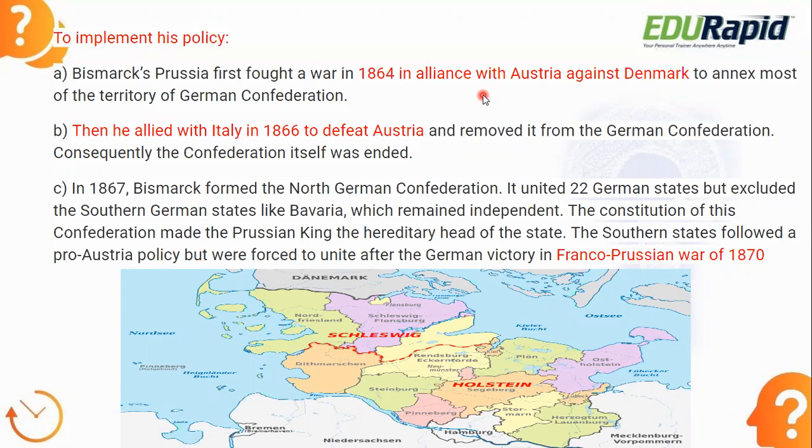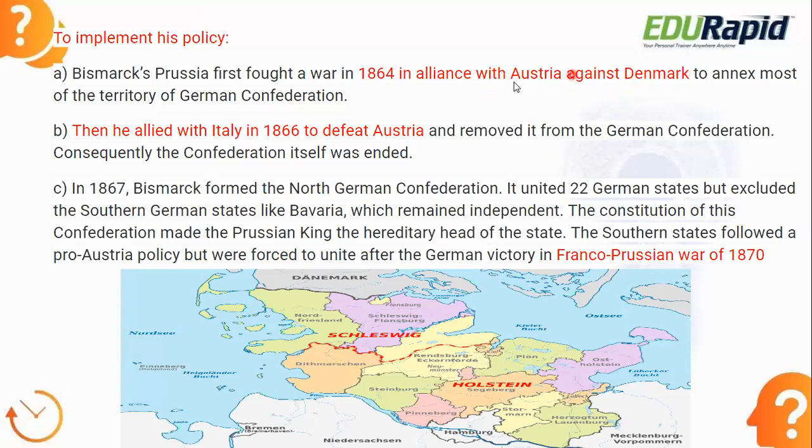First he told Austria that we can combine together and make war on Denmark. Austria and Prussia were enemies, but in this war they come together. That is the logic here. This is the diplomatic mind of Bismarck, and how he united Germany.